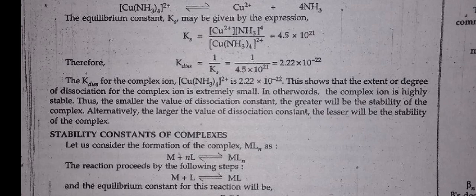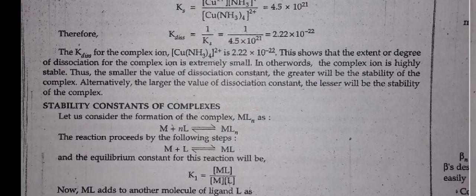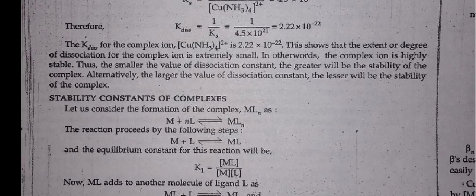This shows that the extent or degree of dissociation for the complex ion is extremely small. In other words, the complex ion is highly stable. Thus, the smaller the value of dissociation constant, the greater will be the stability of the complex. Alternatively, the larger the value of dissociation constant, the lesser will be the stability of the complex.